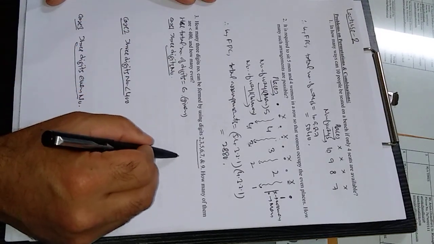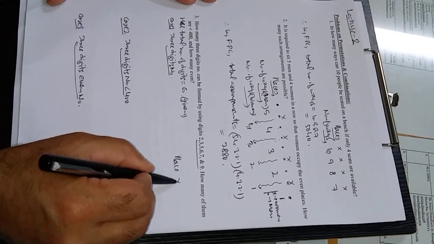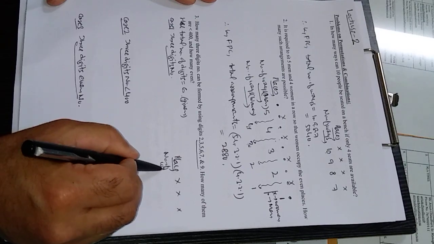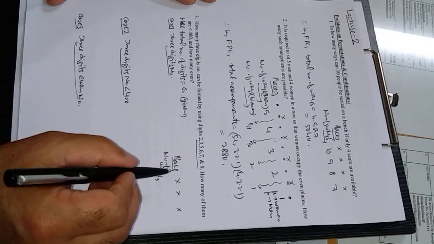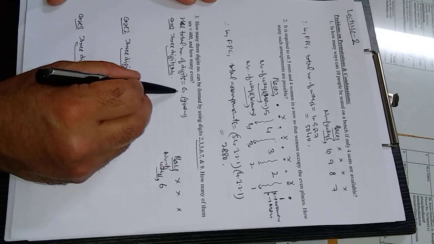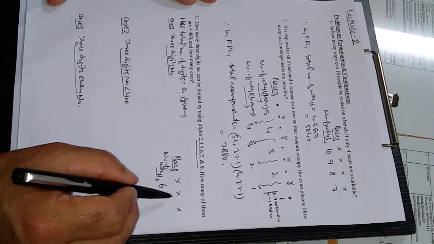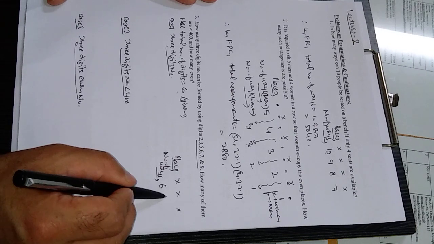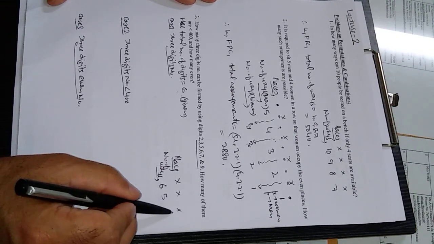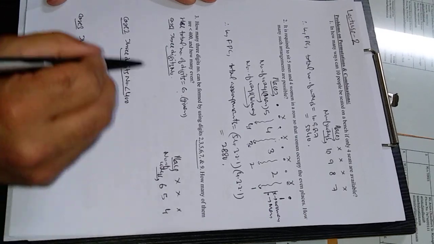A 3-digit number means 3 places are there, and number of ways for filling each place. The first place can be filled in 6 ways, as any one of the 6 digits can be placed here. After filling the first place, the second place can be filled in 5 ways because one digit is used, and similarly the third place can be filled in 4 ways.